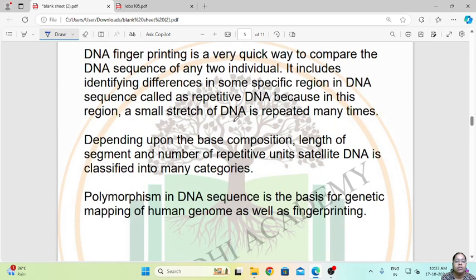Depending upon the base composition, length of the segment and the number of repetitive units, satellite DNA is classified into many categories.